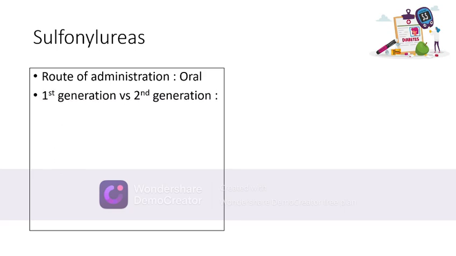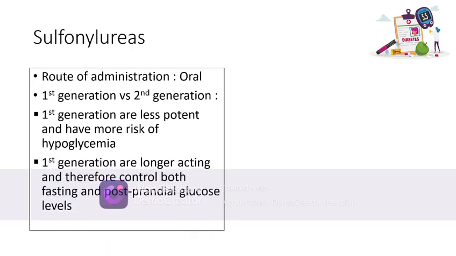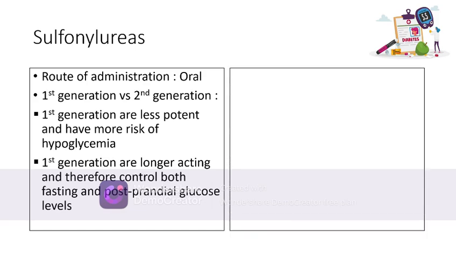Now, beginning one by one, let's talk about sulfonylureas. The route of administration of sulfonylureas is oral. They are classified into first generation and second generation drugs. What is the difference between them? First generation drugs are less potent and they have a greater risk of hypoglycemia. First generation drugs are longer acting drugs and therefore they will control both the fasting and the postprandial glucose levels.